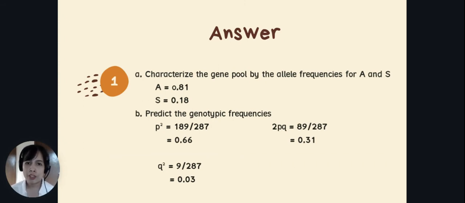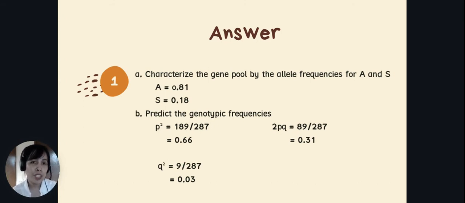In order to identify the frequency, let us consider the homozygous dominant A as p squared, because there are a lot of people having that genotype. And let's consider AS, since it has the two alleles, as heterozygous. And then SS is homozygous S, which we'll consider as recessive, or your q squared.